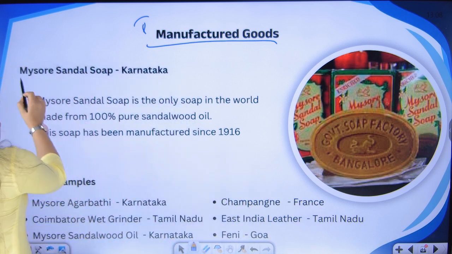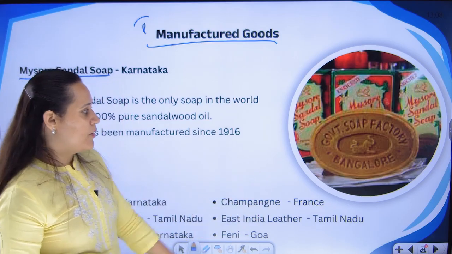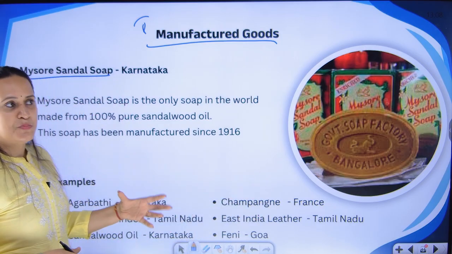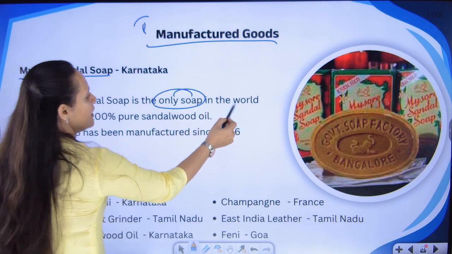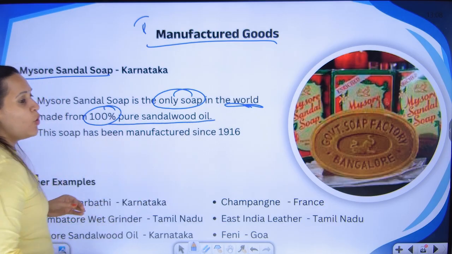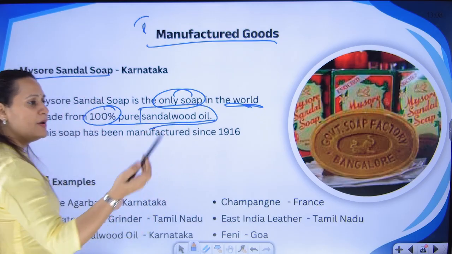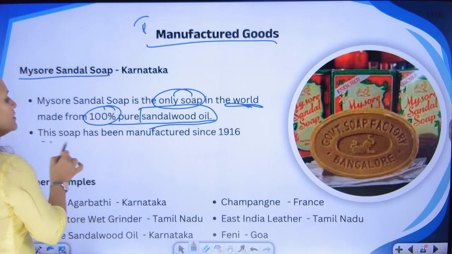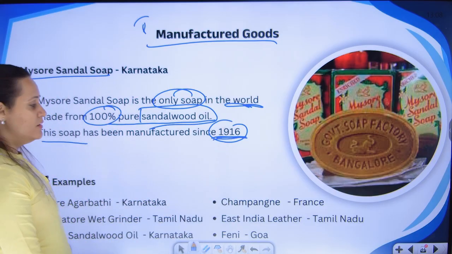So, in that case, I have taken Mysore sandal soap from Karnataka as the product. What is the unique feature of this product? This is known as the only soap in the entire world which is using 100% sandalwood oil for its manufacturing. Even the sandalwood oil separately is a GI product, and it is being used since 1916. See the time, how many years.